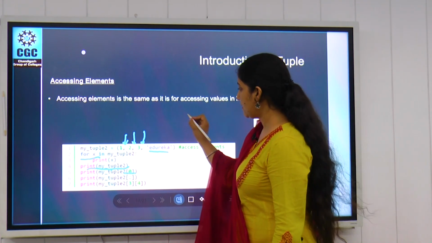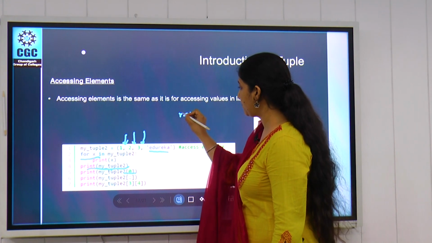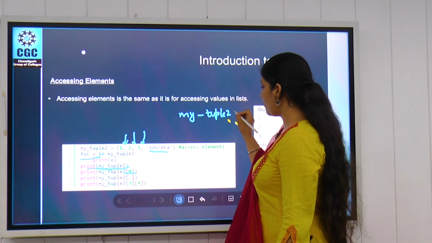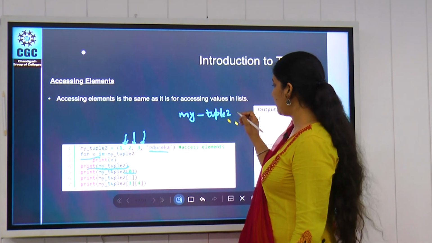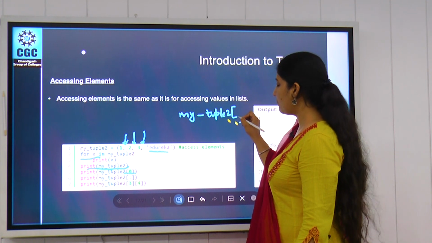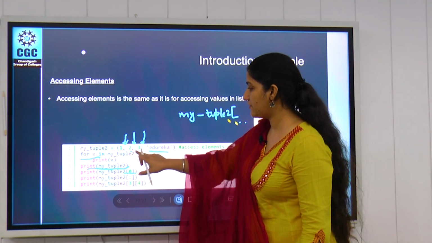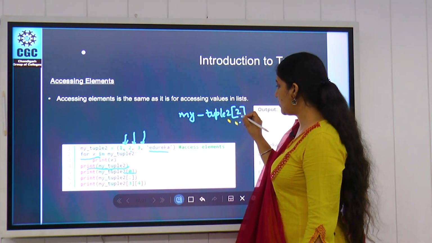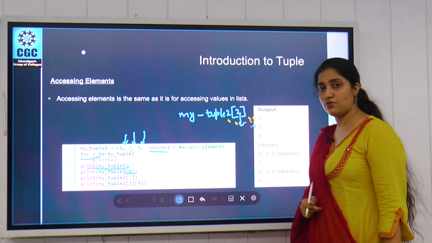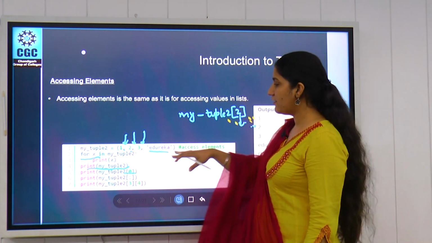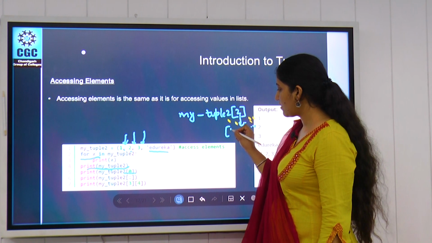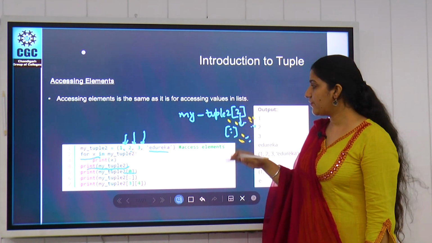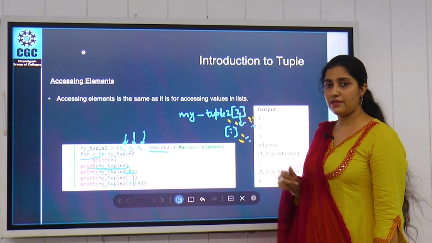For example, in this variable, my_tuple2, if you want to access this 3, we have to write the index value of this 3. This is 0, 1 and 2. So if you want to access 3, you need to write the index value, that is 2. But if you want to access all the elements, you can use a colon. Colon represents all. It will give you all the data elements available in your tuple.